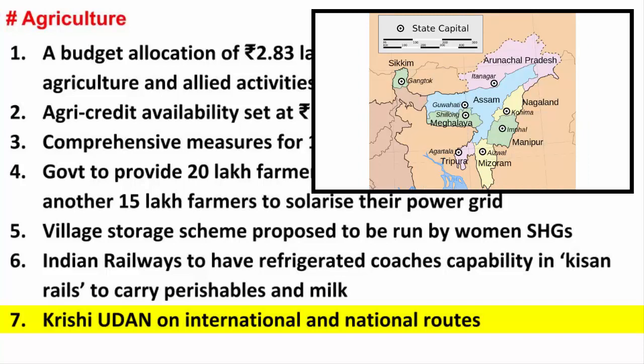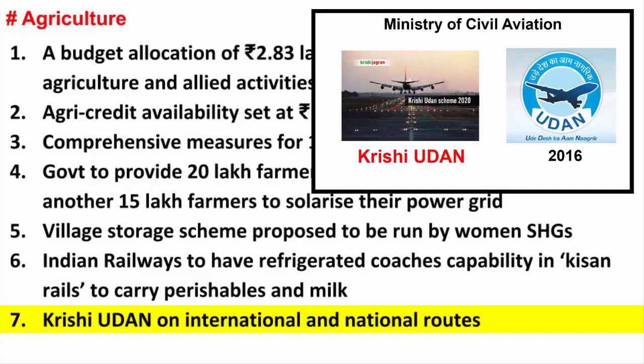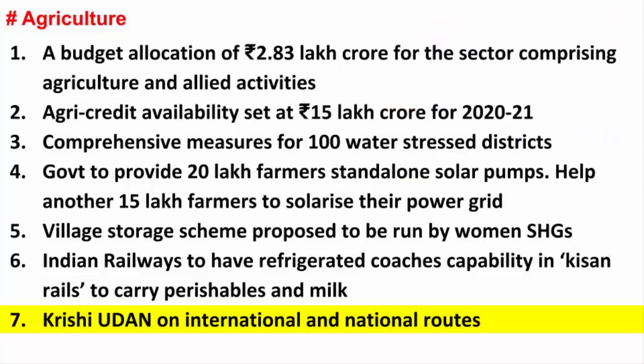Because the northeastern part of India is fortunate to have strong agricultural diversity, ranging from dairy to commercial fishing, fruit, vegetables, forest products, nurseries and greenhouses across the region. In 2016, the Modi government launched the Udan scheme for letting the common citizen of the country fly by making air travel affordable. So the idea of Krishi Udan is also along similar lines.